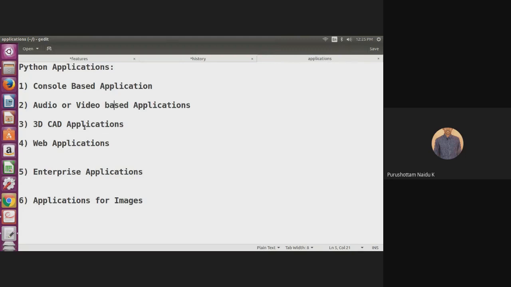Now, enterprise applications. Python can also be used to develop enterprise or organizational applications. That means it is also used for enterprise applications. And Python can also be used in applications for images. So here I have listed some of the applications of Python programming.